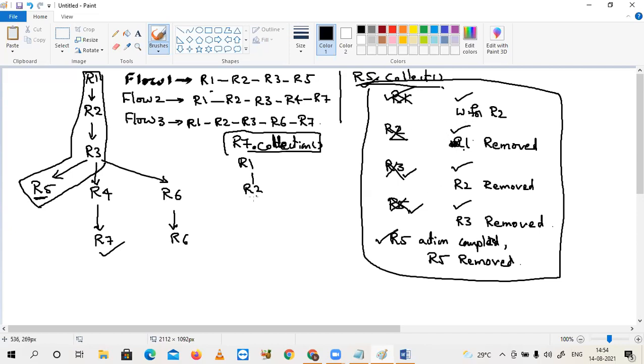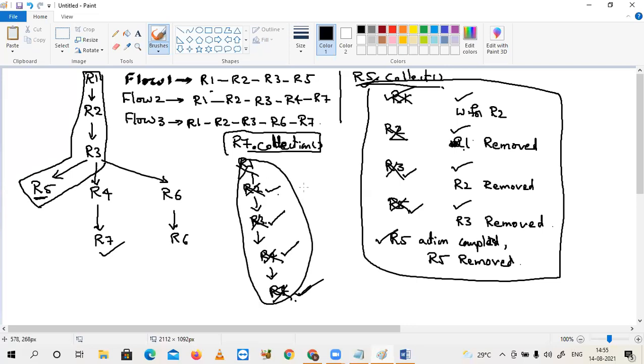Again R2, R2 to R3, R3 to R4, after R4, R7. Here again, after R2 completion, R1 removed, after R3 completion, R2, after R4 completion, R3, after R7 completion, R4, R7 action completed. Again, nothing is there in the RAM.